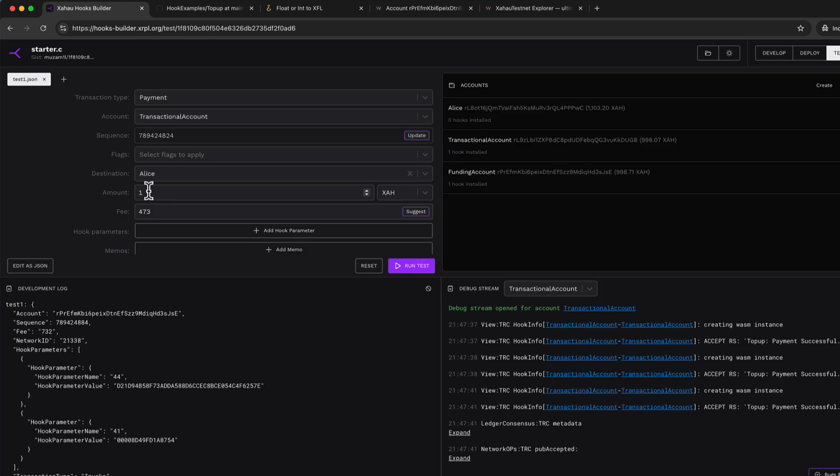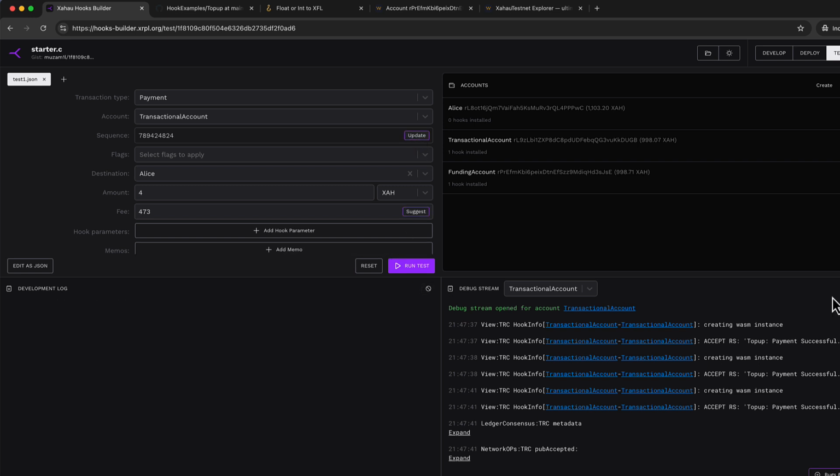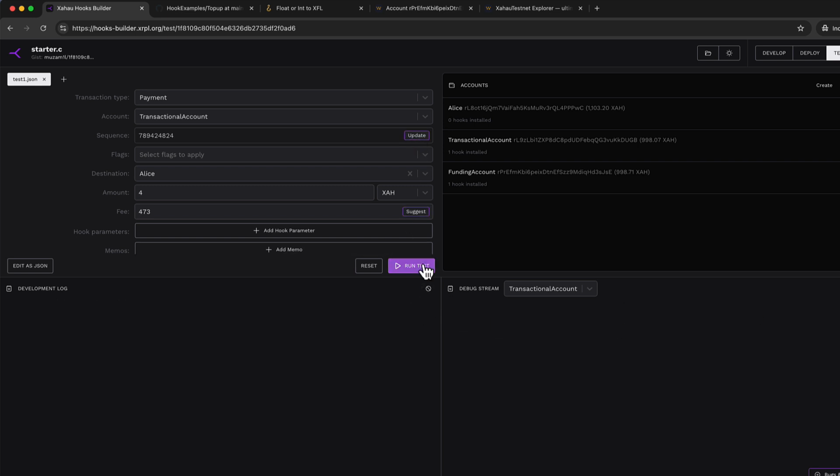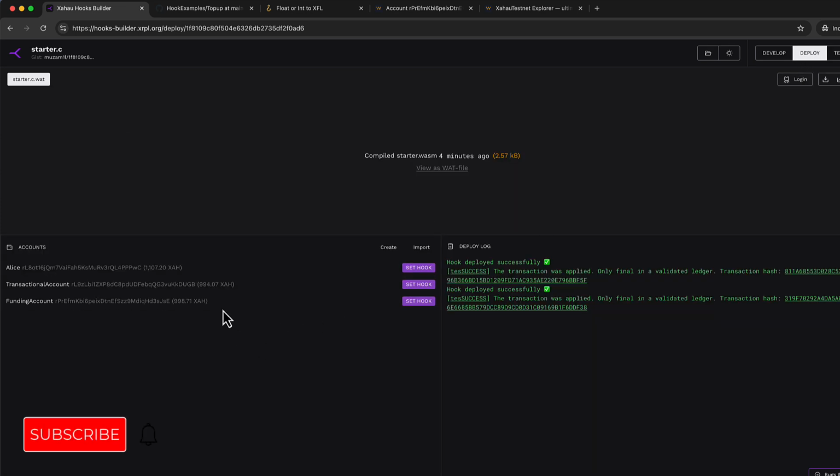I'll quickly get back to this screen once I make the payment. Now watch, the balance is 994 ZA. In a couple of seconds, the transaction will be finalized and the balance got updated to 996 ZA. I hope you observed that.